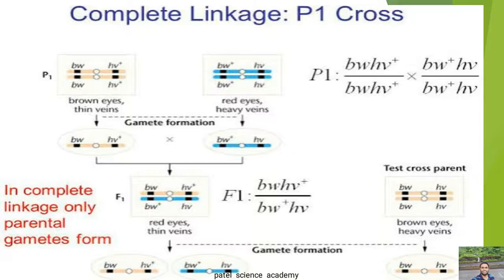They are called completely linked genes, meaning strongly linked genes, and the phenomenon of their inheritance is called complete linkage. I hope you have understood. In complete linkage, genes present on the chromosome do not separate and inherit together without any change in the next generation.